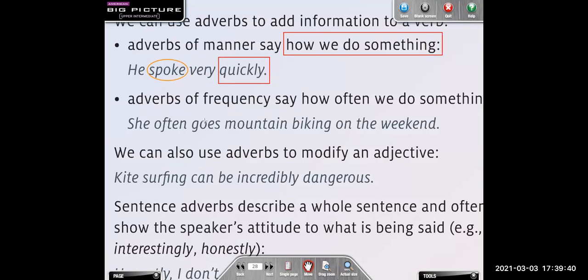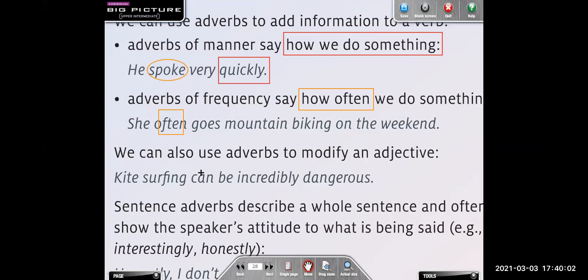Then we have adverbs of frequency that say how often we do something. Que nos dice qué tan frecuentemente hacemos algo. So she often goes mountain biking on the weekend.